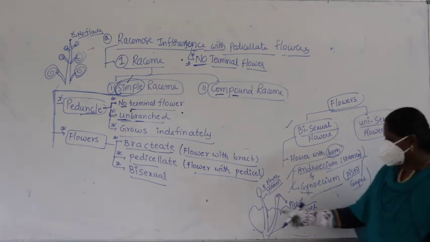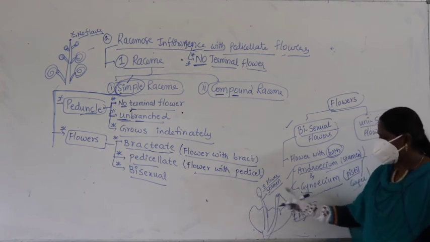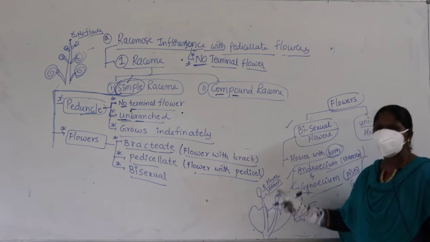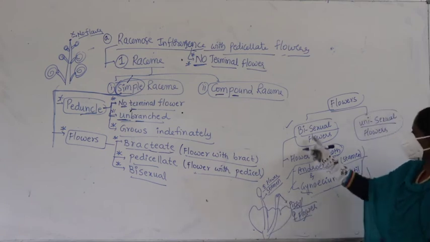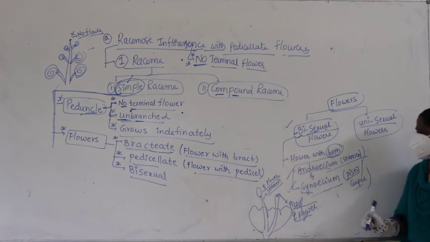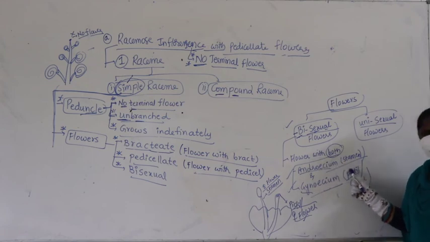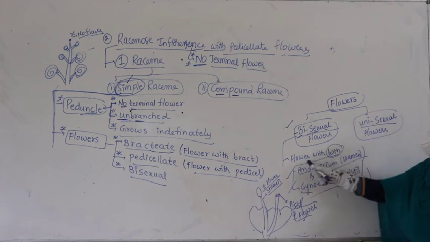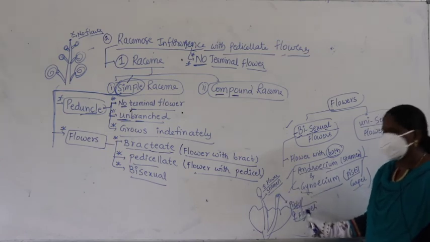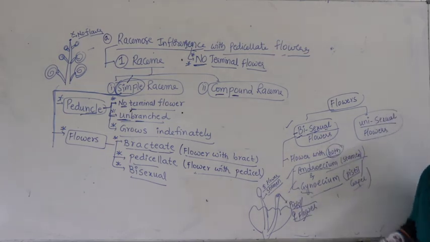That means a flower is having both male and female parts present on the same flower, then it is called a bisexual flower. That means a flower having both androecium and gynoecium, or a flower having both stamens and pistils, or both male and female parts, is called a bisexual flower.